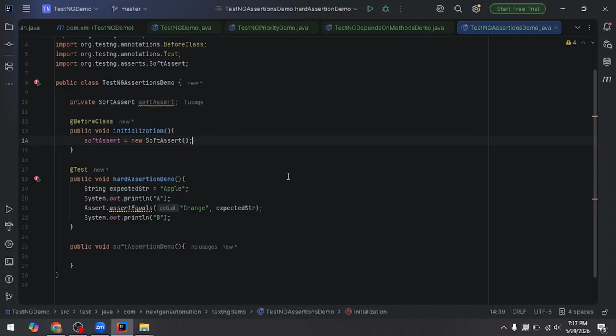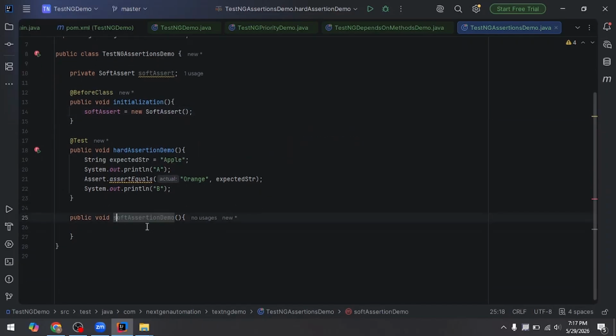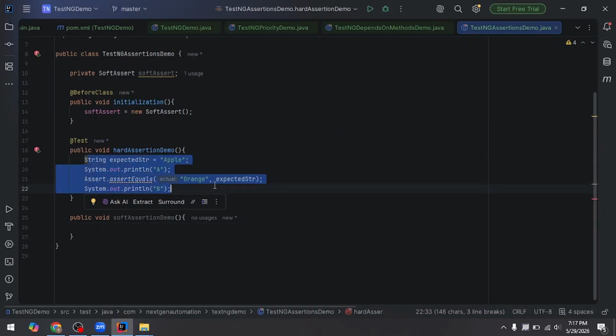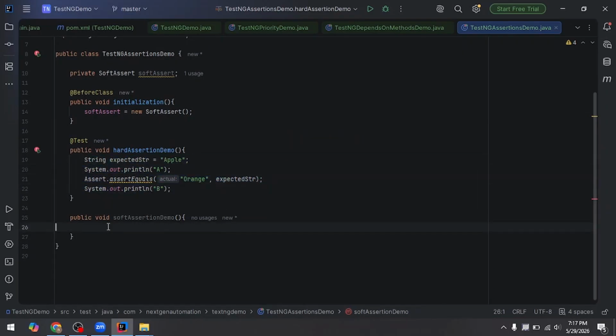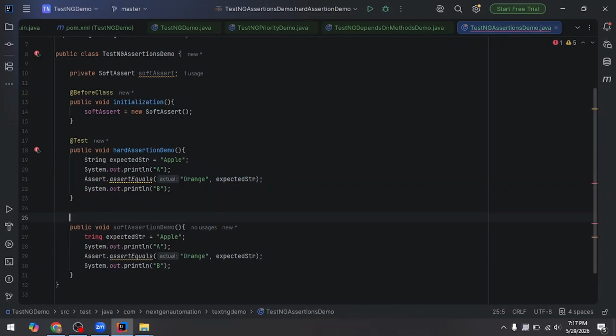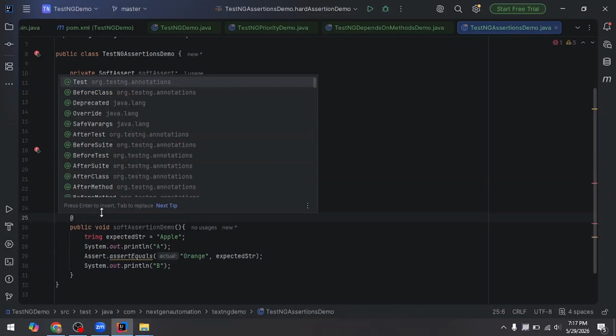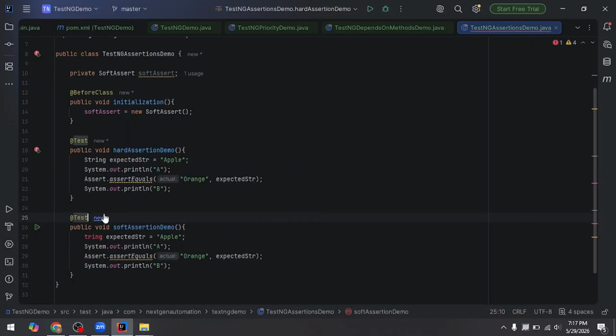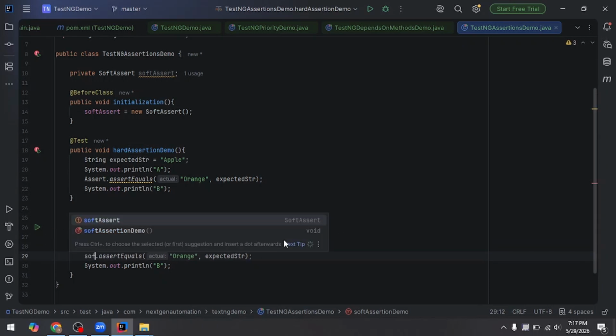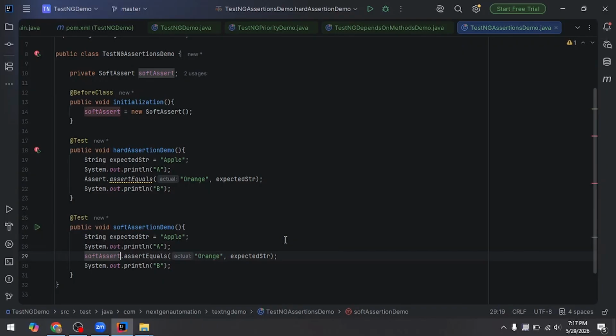I give the same example to this one, and make it a test method with the expected and actual results. Instead of this Assert, I will use softAssert.assertEquals.